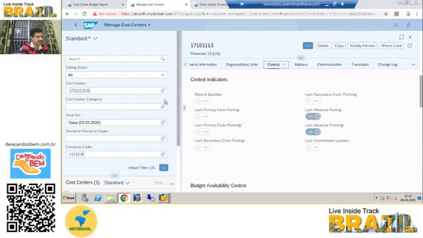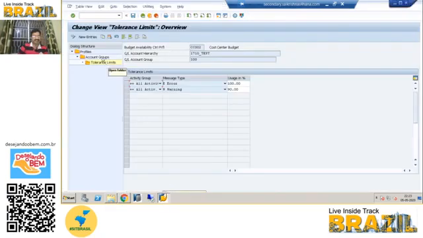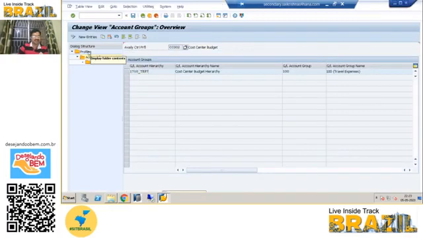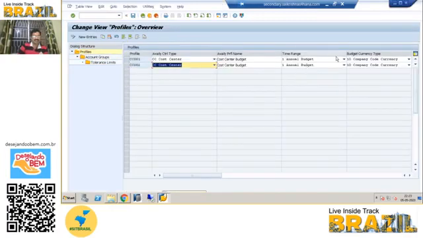Yes, a very good question, Raja. The cost center budget is checked annually only. It is not possible monthly. Even if you upload the monthly budget, the system will check whether the yearly budget is exceeded or not, irrespective of the month you are posting. Even in the configuration, there is no option to check at a month level. There is only an option at a year level. See here, the time range is only possible at the annual budget level.